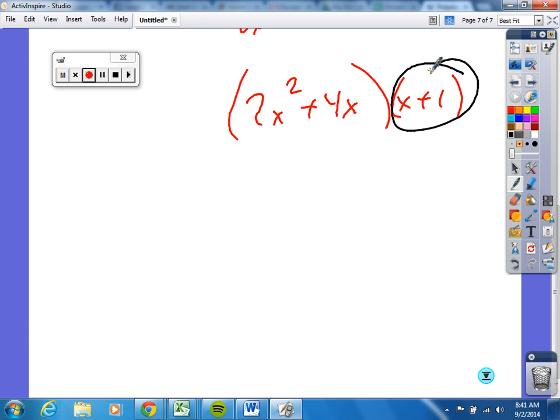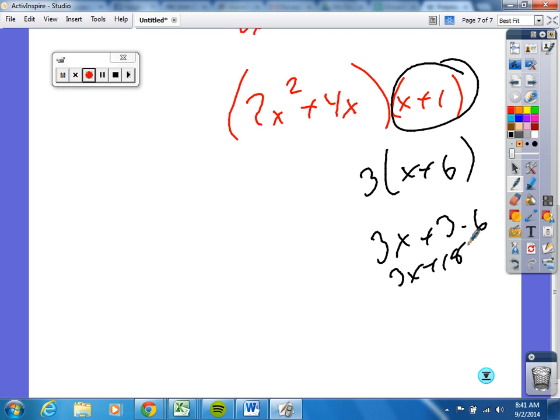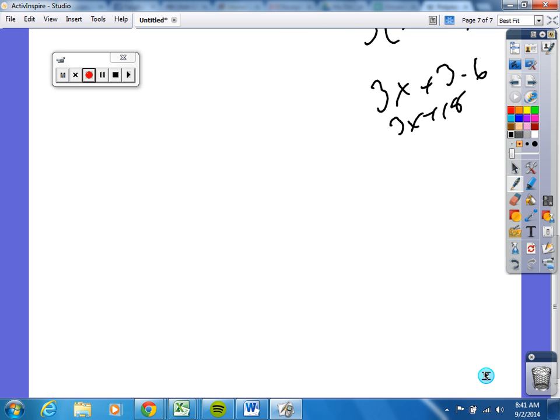Make sense to that? So if I had this, 3x plus 6, what would you guys do? You take this and you multiply it to him. You take this and multiply it to him, wouldn't you? Correct? It'd be 3x plus 18. Well, I'm going to show you the same thing. So therefore, I'm going to take the x plus 1 that I had, and I'm going to multiply it to the 2x squared. Correct?